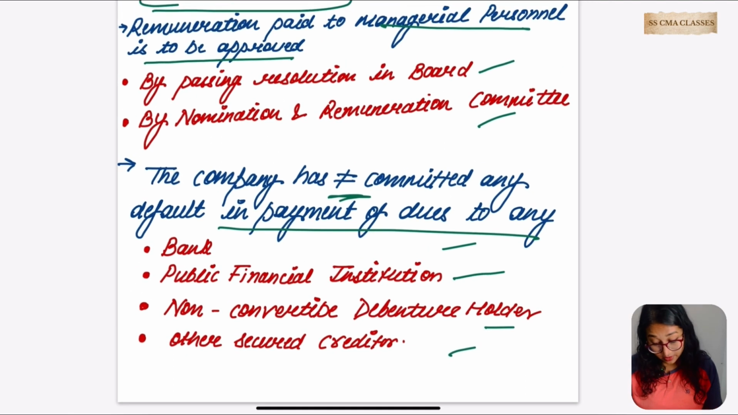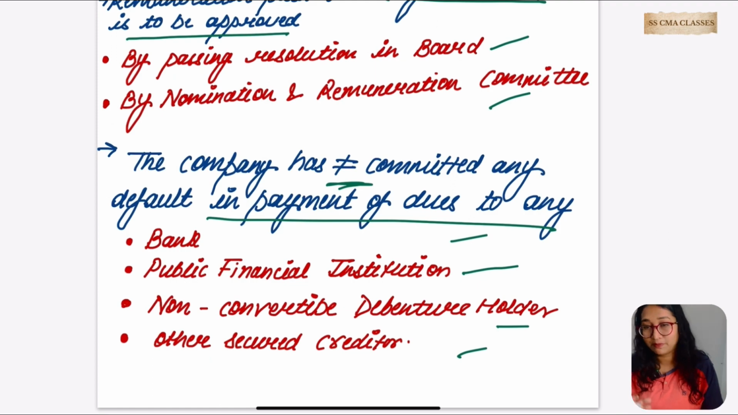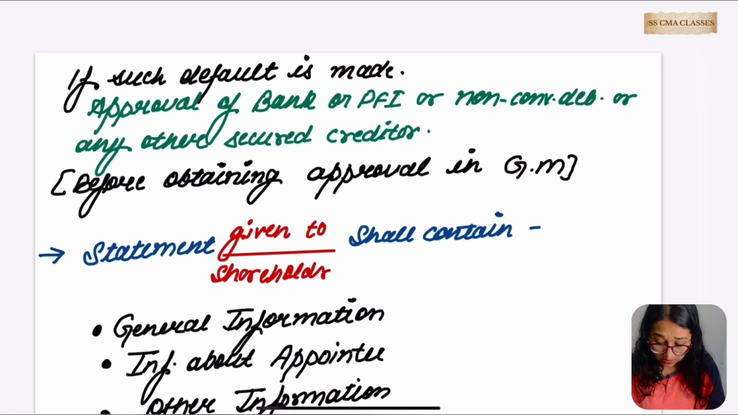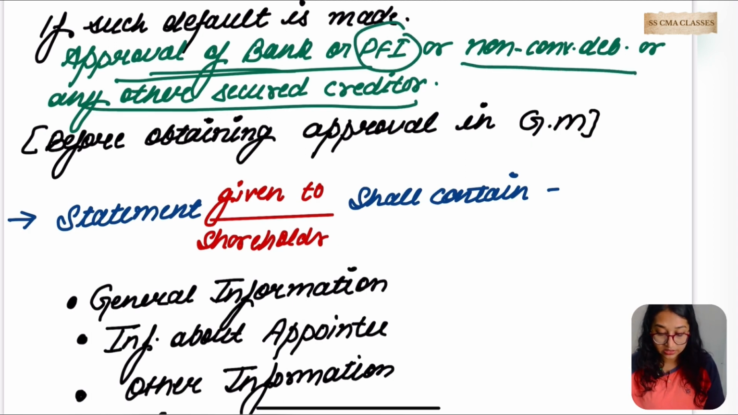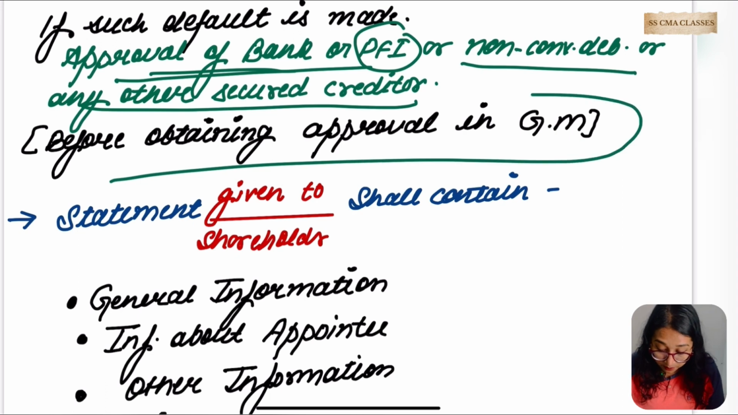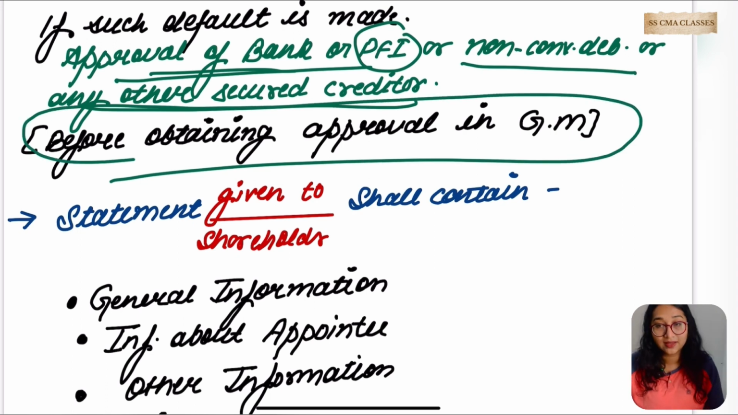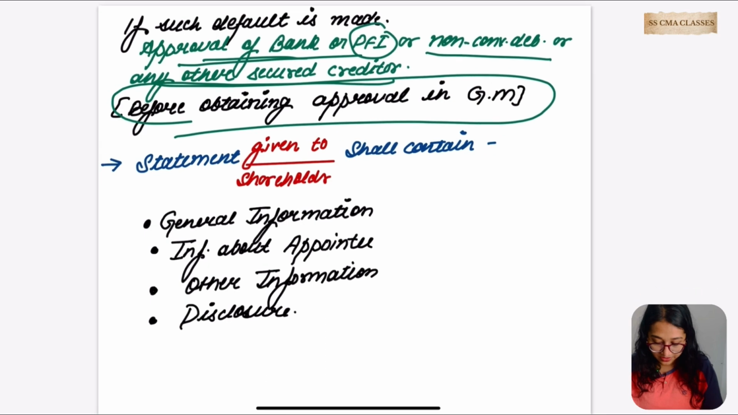Okay, what if the company has committed default in making payment to these people, I mean bank, public financial institution and all, ठीक है. In that case, the approval of bank or PFI or non-convertible debenture holder or any other secured creditor is to be taken, ठीक है, approval is to be taken. But when is this approval to be taken? Before obtaining approval in the general meeting. Do you understand what I said?